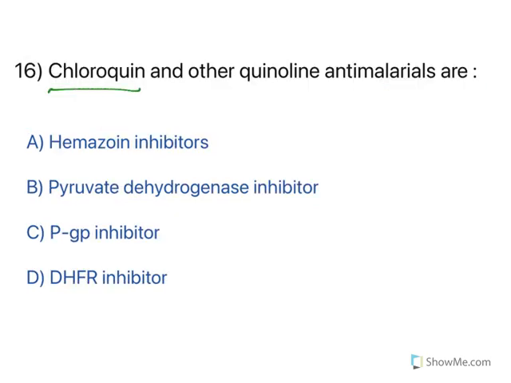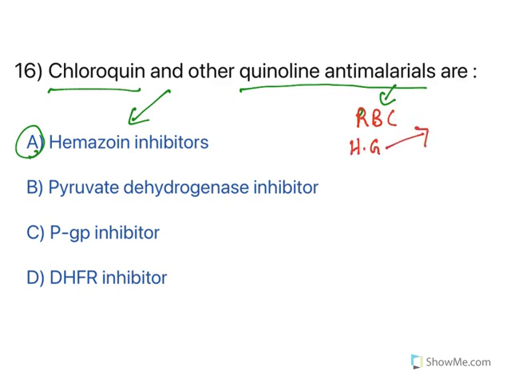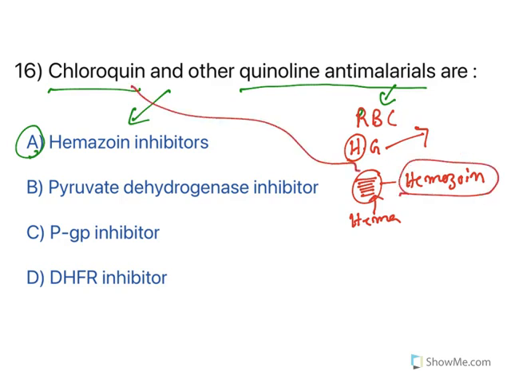The next one, chloroquine and quinoline antimalarials act by... All of them are known as hemozoin inhibitors. When Plasmodium vivax attacks our red blood cells, it attacks hemoglobin. In the hemoglobin, globin is utilized by the parasite. Heme is packed as a polymer, and this polymer is known as hemozoin. Why it is made into a polymer and kept under a vacuole is that heme is toxic to the parasite. So it polymerizes, is put inside a vacuole, and that is called hemozoin. When people take chloroquine, this hemozoin is disrupted, heme is released, and that will attack the parasite. This is the mechanism of action of all quinoline kind of drugs, and the answer is hemozoin inhibitor.